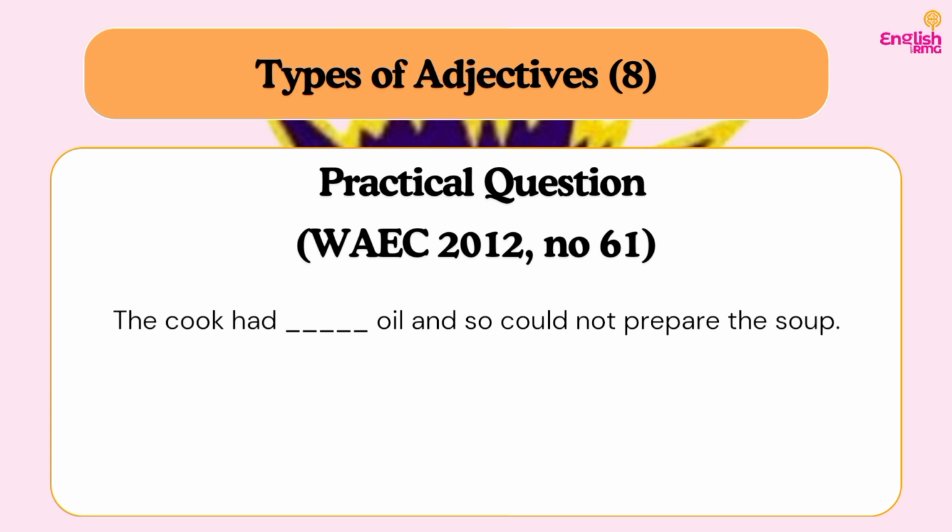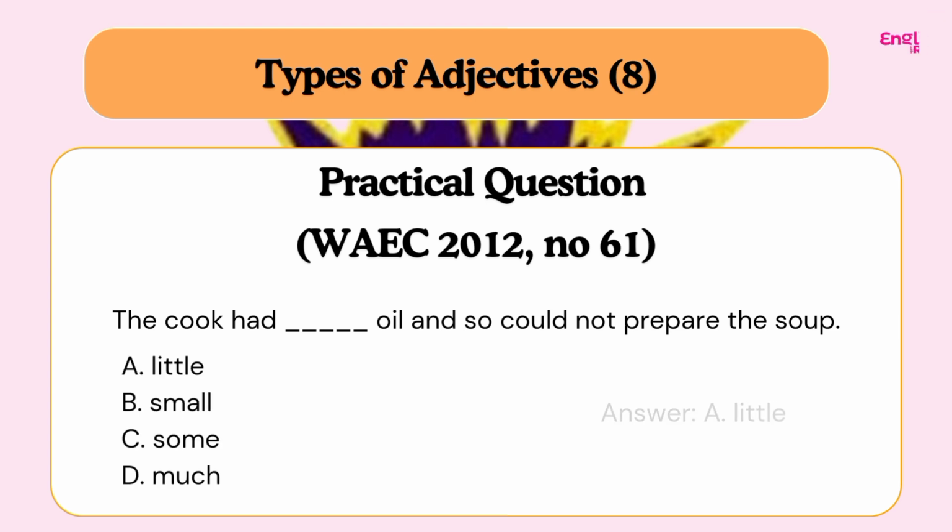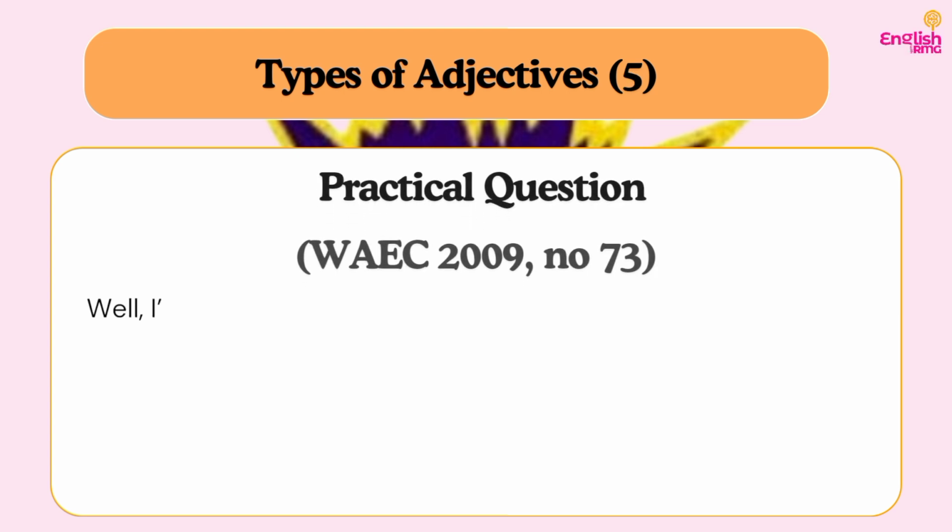Do you understand? So we are going to pick the quantifier that is often used with non-count nouns that are not enough. And that is what? Little. But let's consider our options before we jump to conclusions. So we have option A, little, B, small, C, some, D, much. So, as a super student of RMG that you are, you already know the answer. It is little. You won't get confused because you're already empowered with the rules. Do you understand? So, our answer is what? A, little. The cook added little oil and so could not prepare the soup.